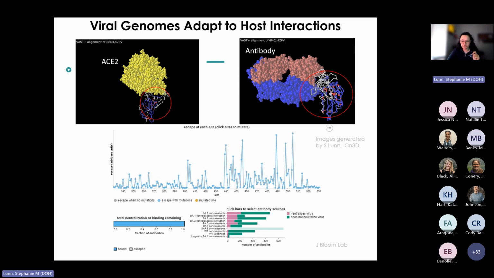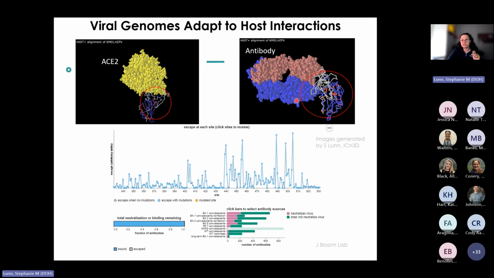For example, throughout the SARS-CoV-2 pandemic, we have observed numerous changes in the viral genome with each new variant. While the spike protein coding region is not the only part of the virus that has accumulated mutations, much of the focus has been on this protein, which is shown here in the circle. So I have circled the spike protein.